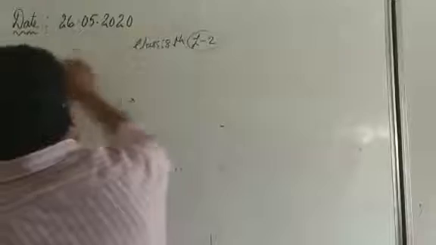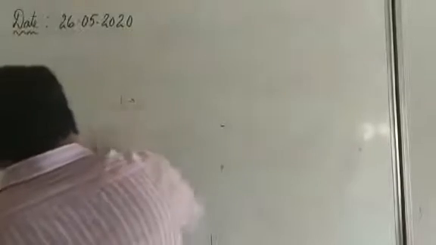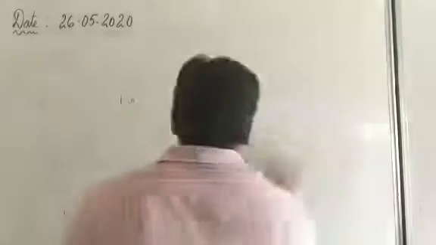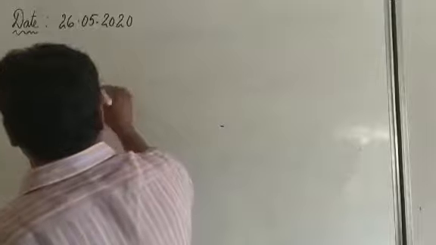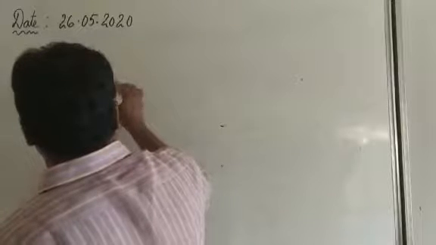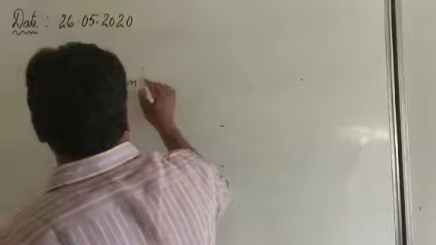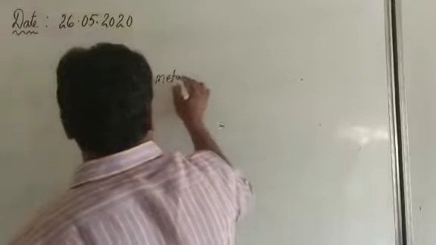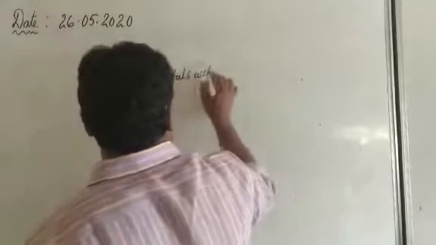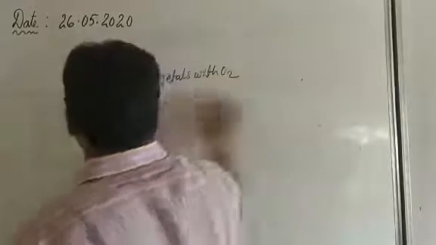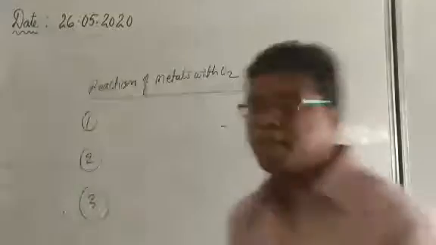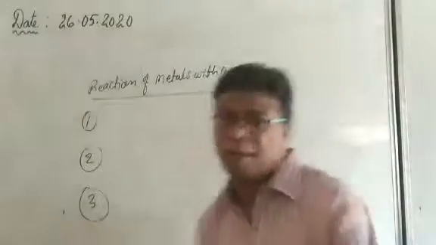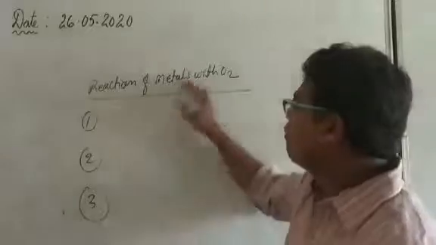Our first is the reaction of metals with oxygen. 1, 2, 3. Why have I written here 1, 2, 3? Because we will see 3 chemical reactions. First, reaction of metals with the oxygen.